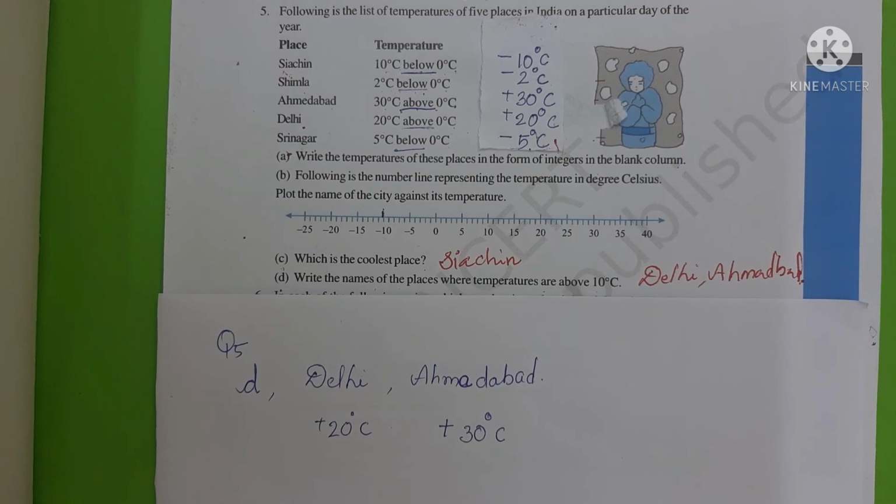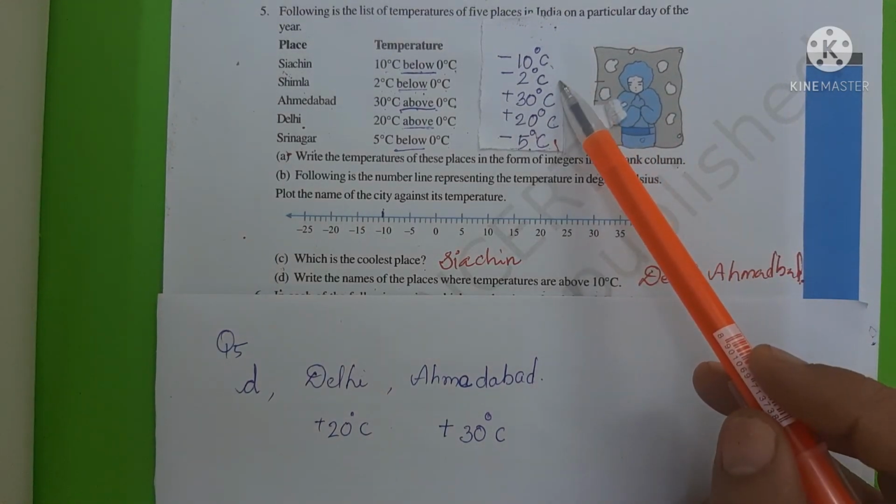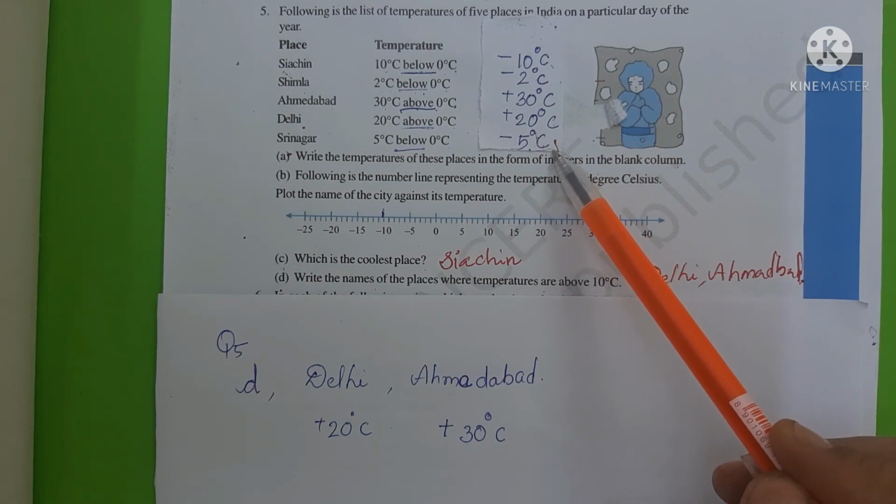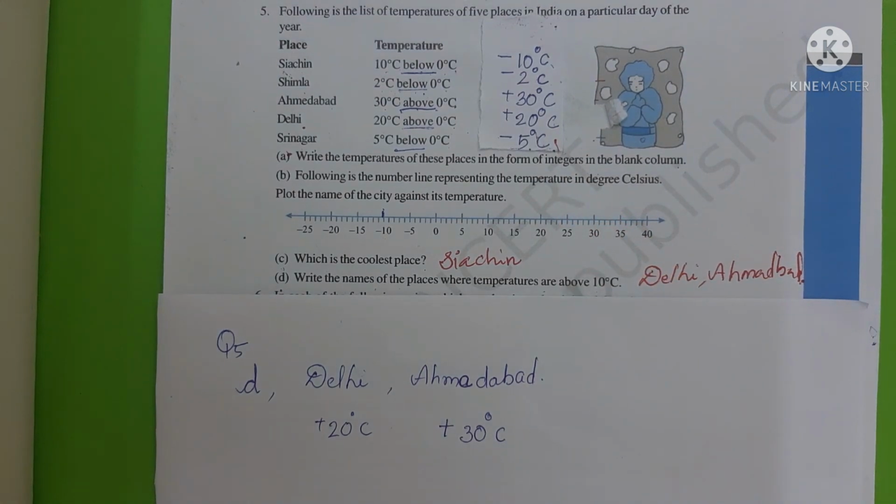Other places indicate negative integers, that is minus 10, minus 2 and minus 5 degrees Celsius, so they are below 10 degrees Celsius. This is how we have worked out the solution of question number 5. Okay, thank you children.